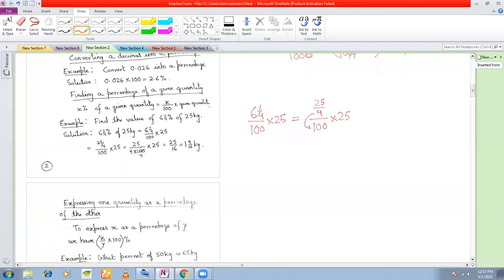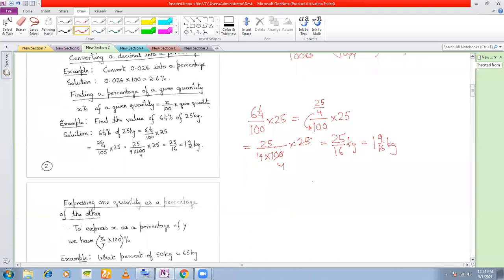Now this 4 will come down: 25 divided by 4 into 100 into 25. So now you can cancel here. So you're getting 25 by 16 kg. And if you convert this to a mixed fraction, you'll get 9 by 16 kg.